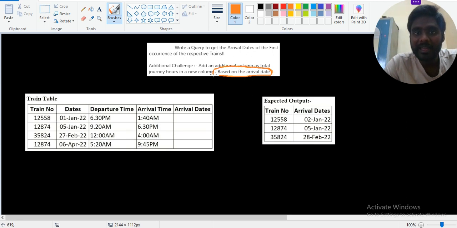This is one record and this is one record, but here the train number is repeating. Here the minimum date is 5th of January 2022 arrival date also. So here we get the journey hour.